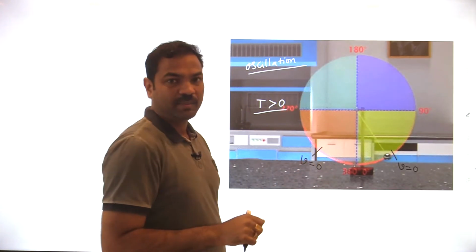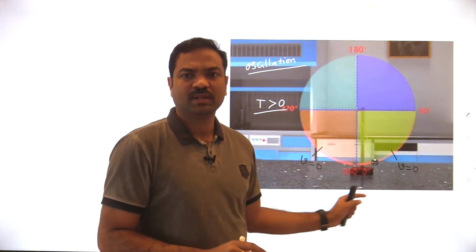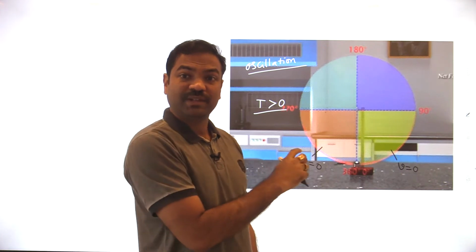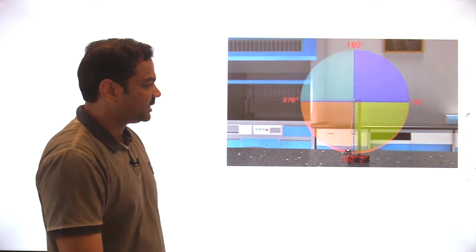So when oscillation happens, whenever you have given little velocity, if you give a little push at the bottom, then it will oscillate. If you give more velocity than this, then you can see here.